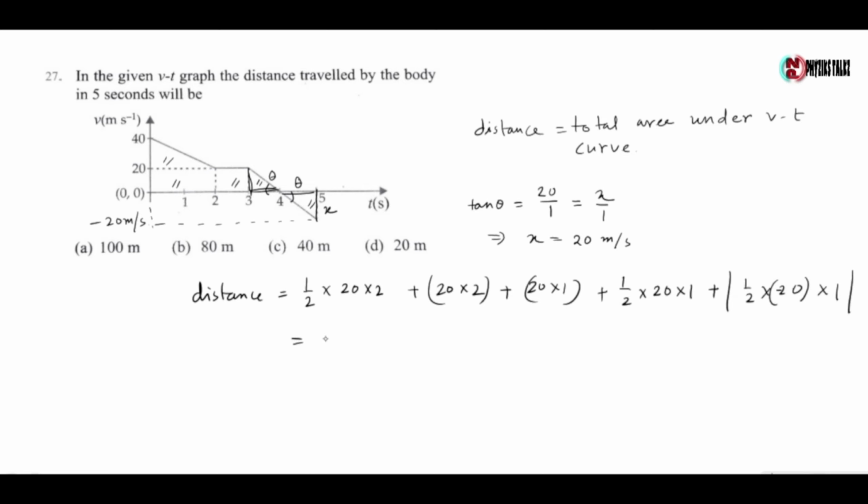So this gives distance is equal to 100 meter. So the correct option is option A.